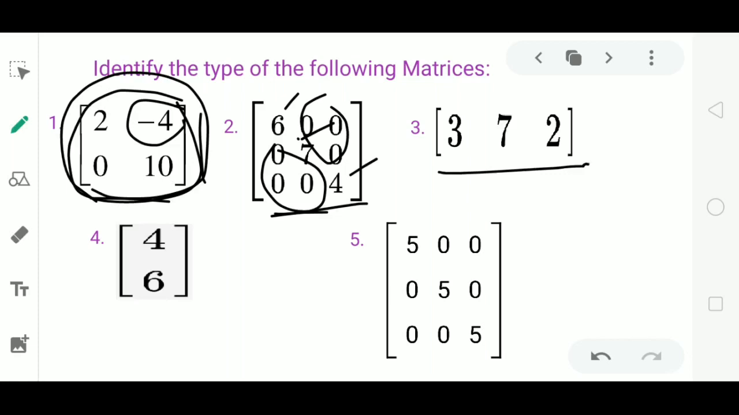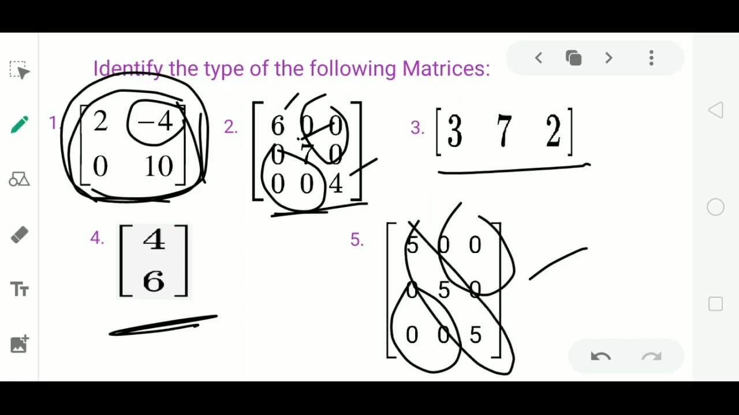Third example has only one row. So clearly you can say it is a row matrix. In the fourth one, there is only one column, hence it is a column matrix. Fifth one, there are 3 rows and 3 columns. Number of rows and columns are equal, hence it is a square matrix. Non-diagonal elements are 0, hence it is a diagonal matrix. And also all the diagonal elements are equal, therefore it is a scalar matrix. So in this way we can identify the types of the matrices.